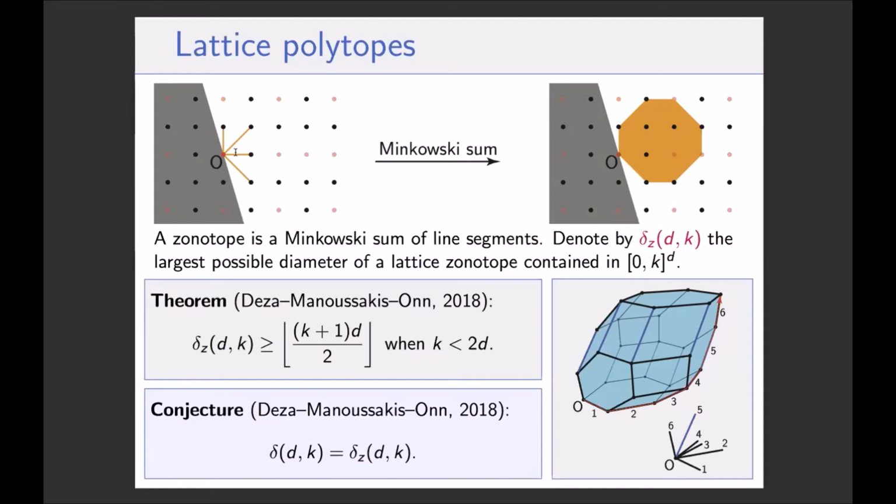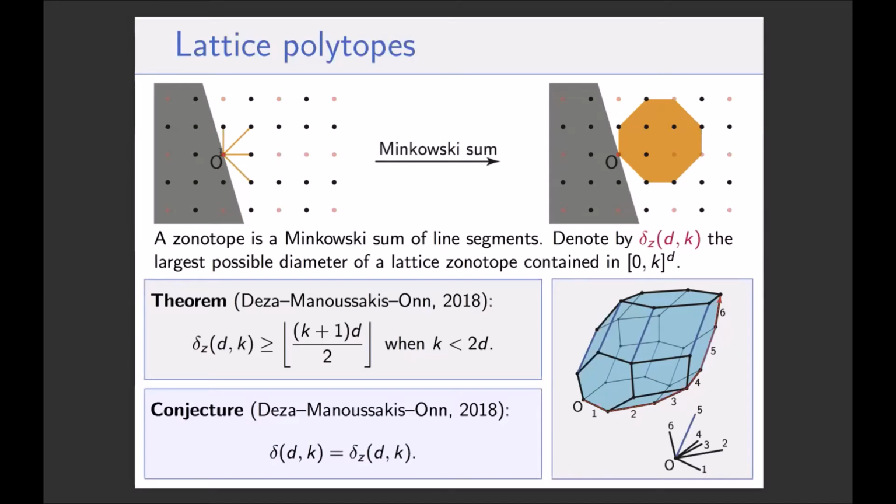So it's the same polytope up to translation. These segments, I will call them the generators of the zonotope. And if you take their Minkowski sum, then you get a zonotope. So here it's an octagon. And you can see the line segments here because they are, up to translation, the edges of this octagon.